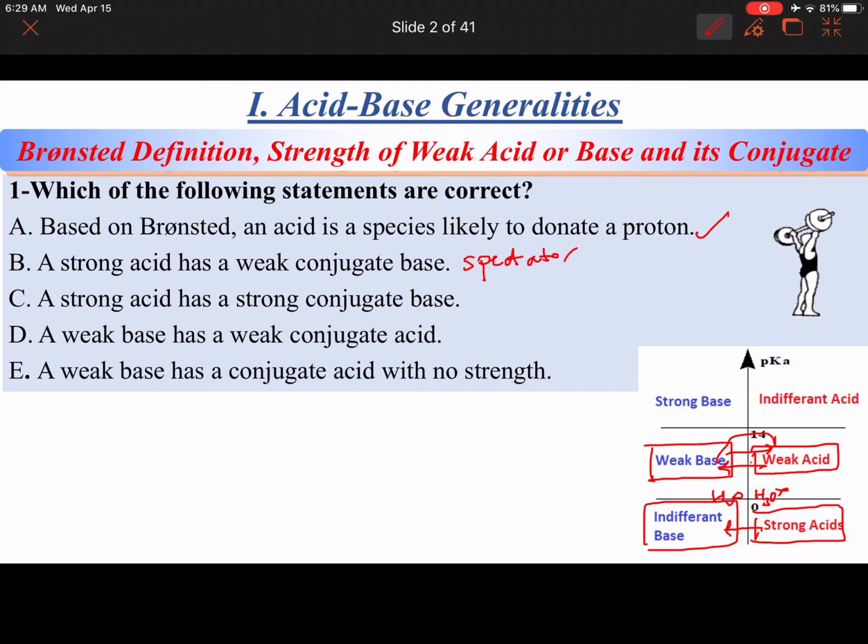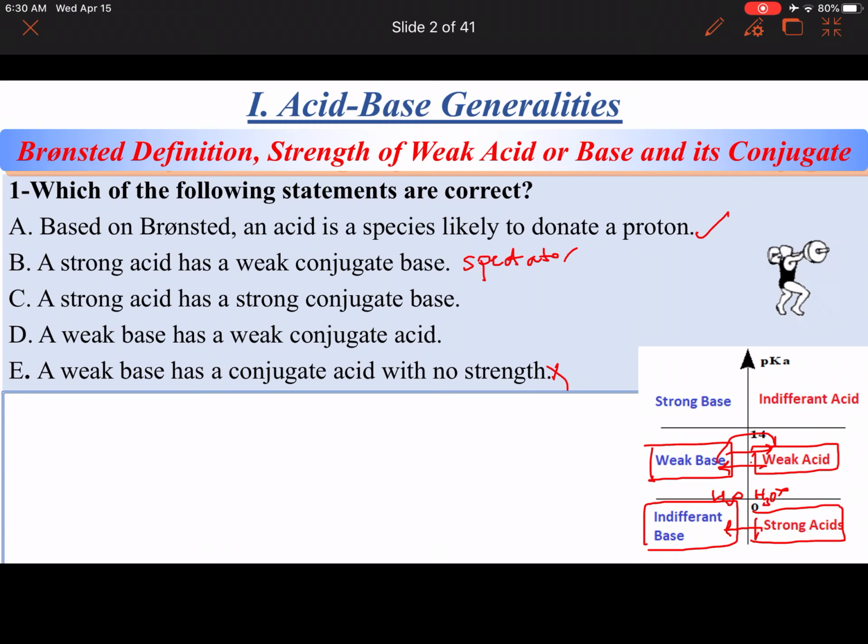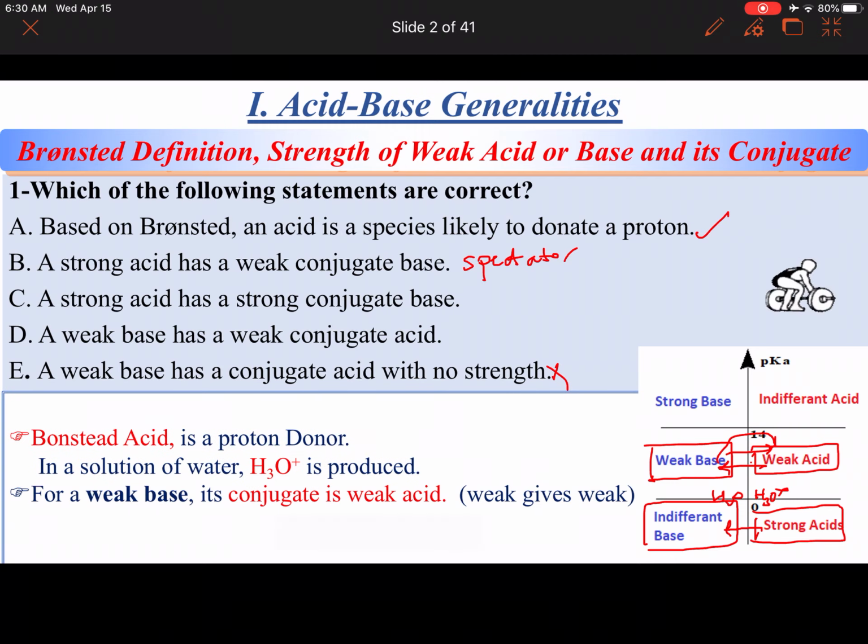So a weak base has an acid with no strength? No, it does have an acid with some strength, and therefore we have our solution is simply A, which is correct, and D, weak renders weak, which is correct. So A and D.